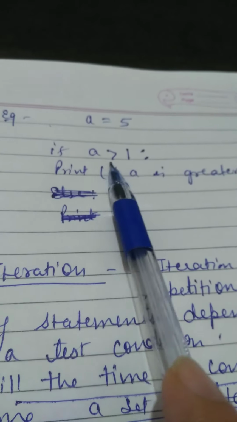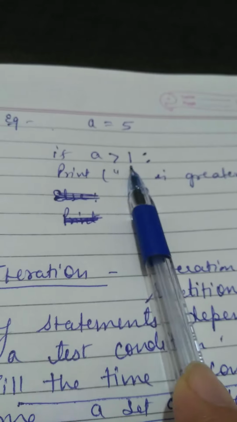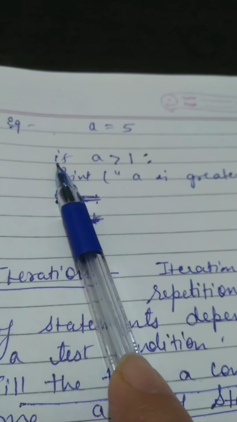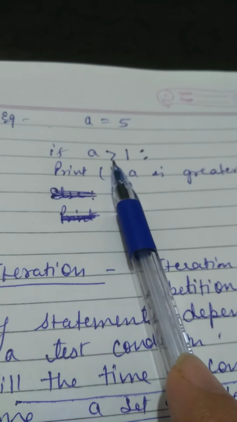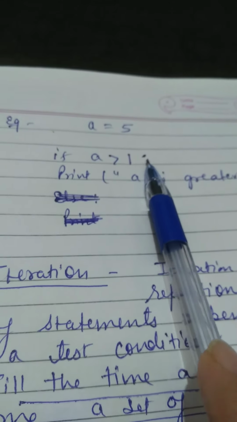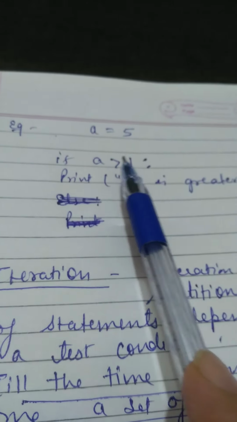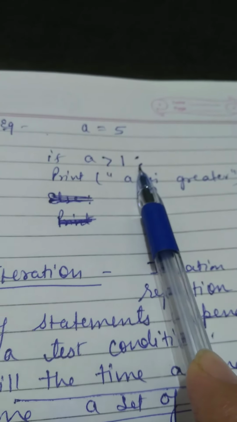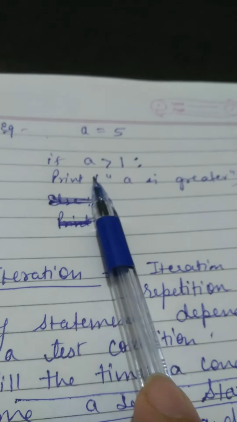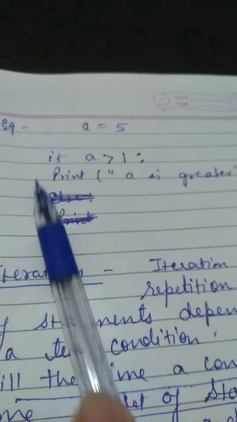Okay, if, and this is the condition. See children, this is the condition that comes in a selection construct, and greater than is a relational operator. And colon means it is an indent based language, means after giving indent, this colon means the print statement will be part of the if condition.